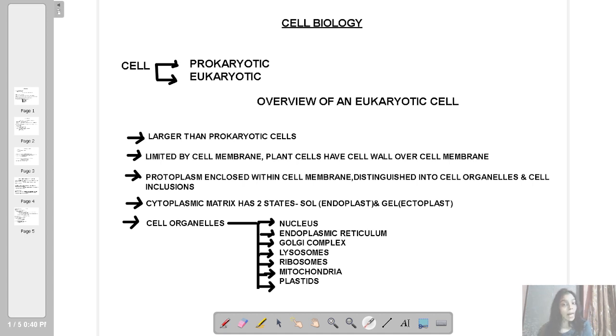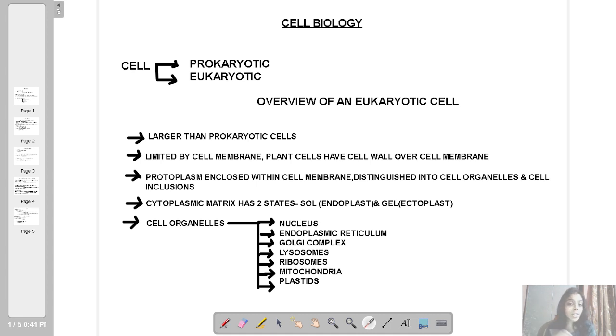In a eukaryotic cell, why is it called eukaryotic? Eu means advanced. Karyotic, as I said, comes from the word karyon, which means nucleus. So eukaryotic cells means having an advanced nucleus. Why will it be advanced? Because the nucleus will be bound by a limiting membrane. This is the basic difference.